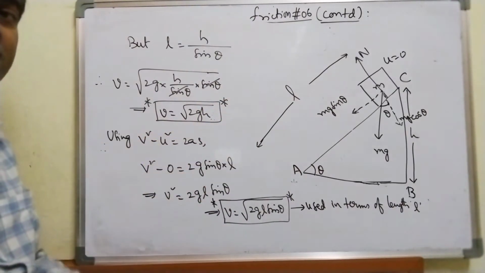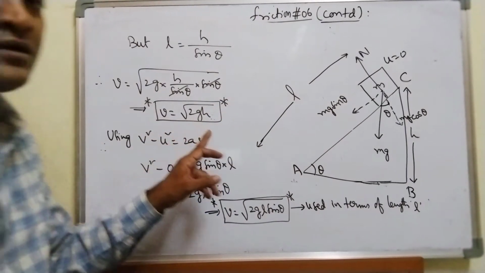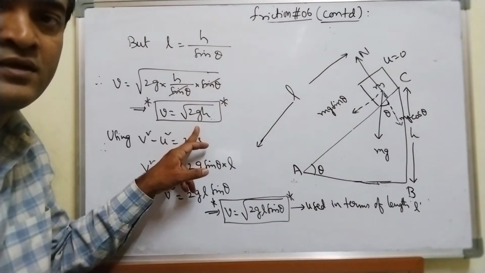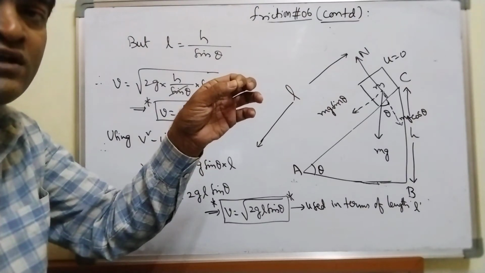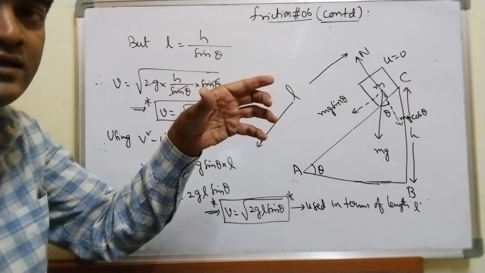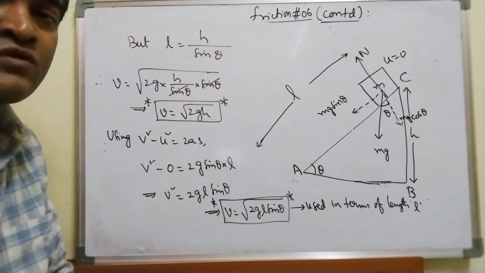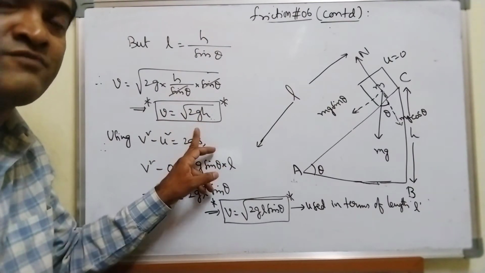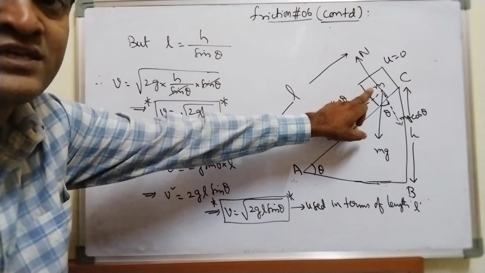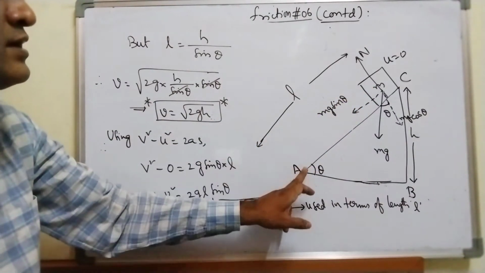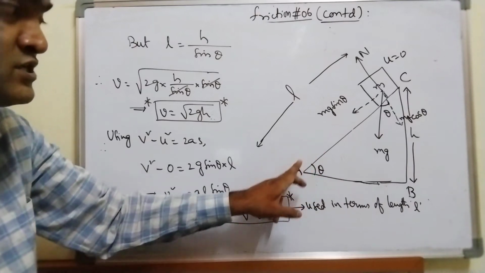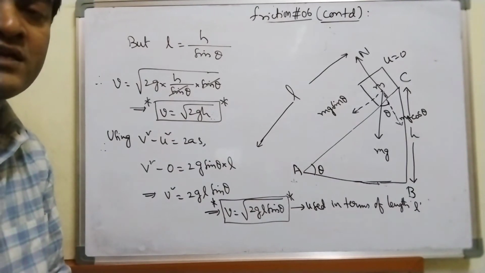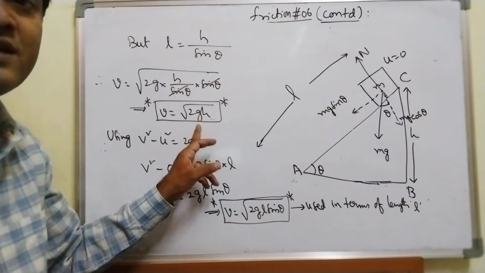Now from this what I can conclude is, you have come across this formula long back in motion in a straight line. Whenever a body falls from a height h freely, the velocity acquired by a freely falling body is root of 2gh. The same formula now I am getting when a block is sliding down a smooth inclined plane. The velocity of the body on reaching the bottom of the smooth inclined plane is root of 2gh. That is, it is independent of angle of inclination.